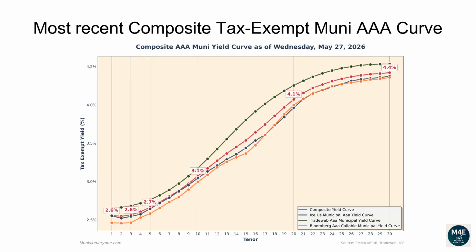The one-year composite tax-exempt yield is 2.56%. The two-year yield is 2.55%. The three-year yield is 2.56%. The 5-year yield is 2.66%. The 10-year yield is 3.07%. The 20-year yield is 4.07%. The 30-year yield is 4.42%.